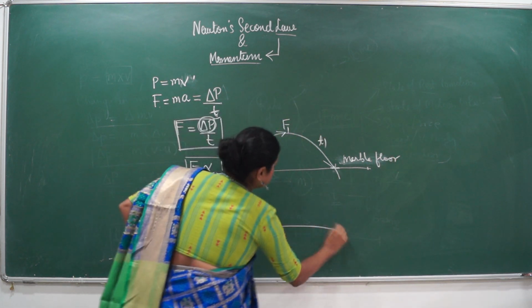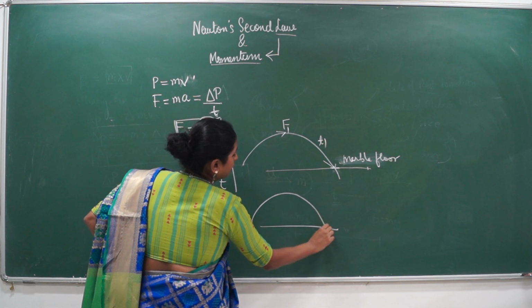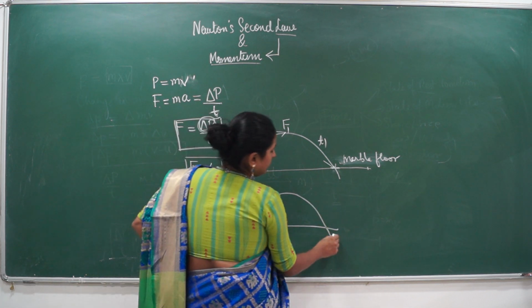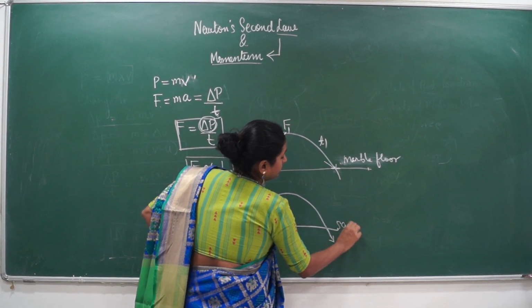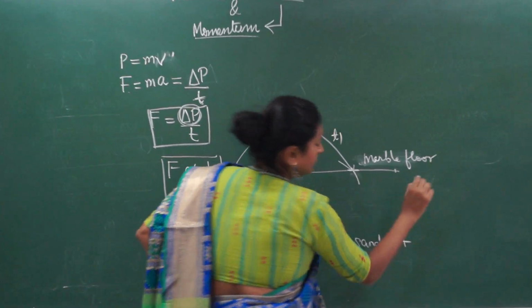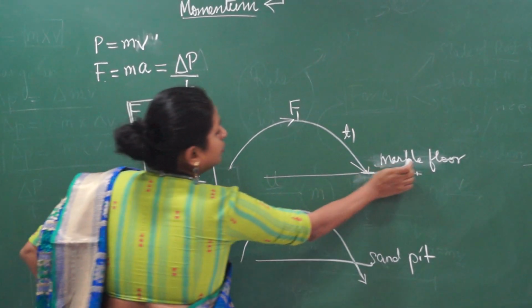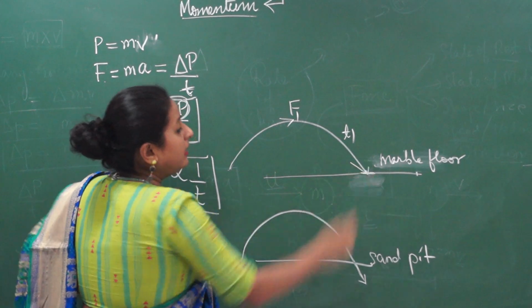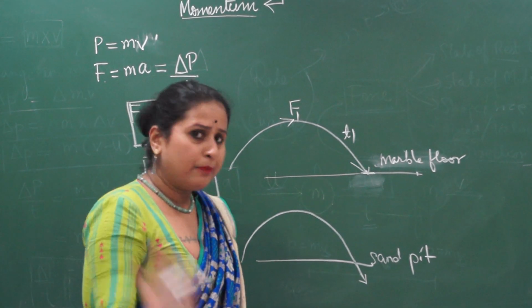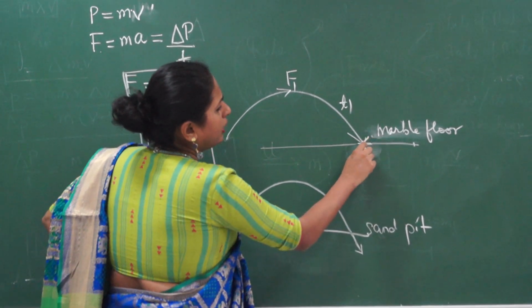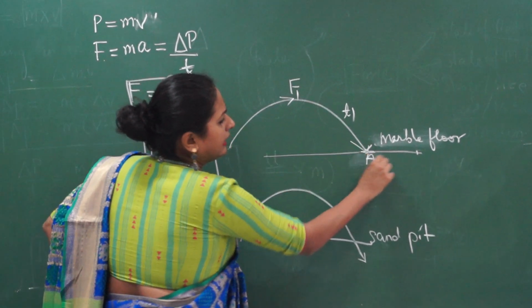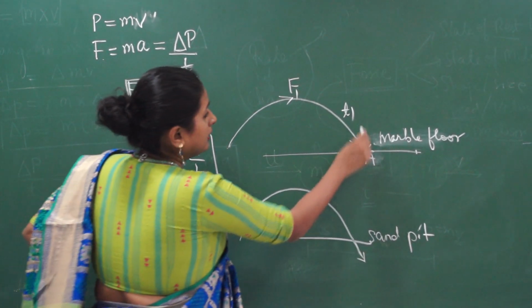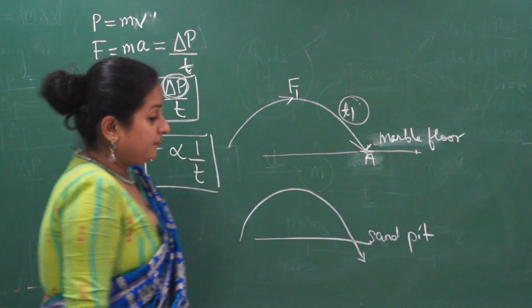Here, time taken to reach only till this point. Why? Will your legs go inside the marble floor? Not really. So your body will be stopped at this contact point A. So the time taken will be T1.